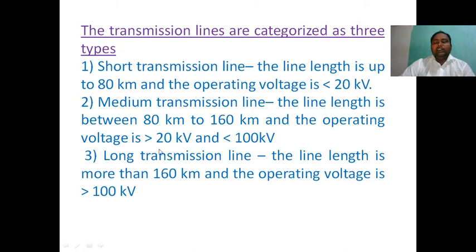In these categorizations, line length less than 80 kilometers, 80 to 160, or above 160 kilometers, the frequency is taken as a constant 50 hertz. But the very important point is, if the line length is 50 kilometers and the frequency is 500 hertz, definitely the wavelength is very large because the frequency is very high. Definitely that will be treated as a long transmission line.